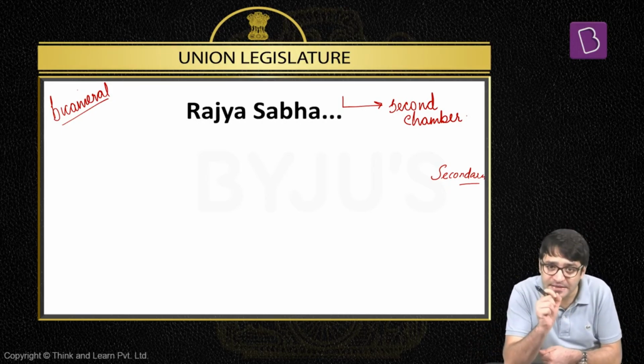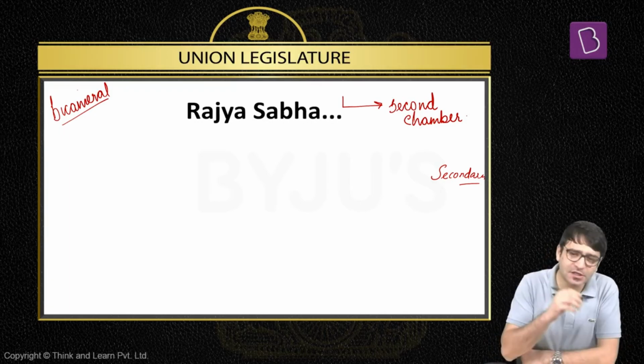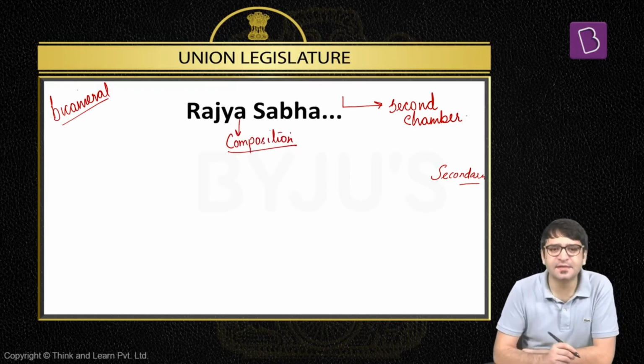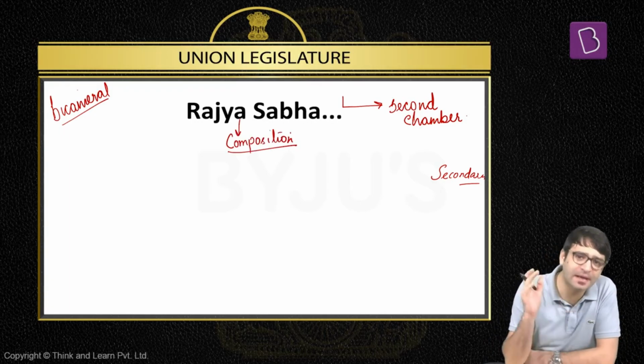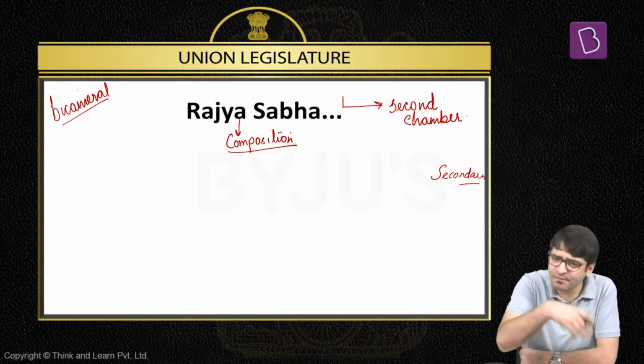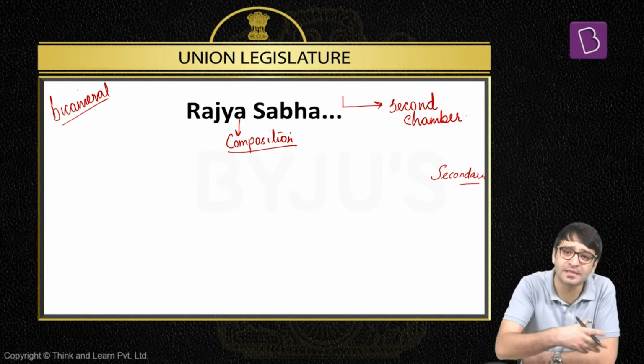That is why we call it the second chamber of Indian Parliament, not the secondary chamber. First, we will look at what is the composition of Rajya Sabha. When we look at the composition, we will look at how the MPs to Rajya Sabha are elected. Then we will look at what is the role played by Rajya Sabha, and what are the special powers available to Rajya Sabha. Those special powers are not available to Lok Sabha. We will also look at the relevance of Rajya Sabha in today's polity, in today's political culture and environment.